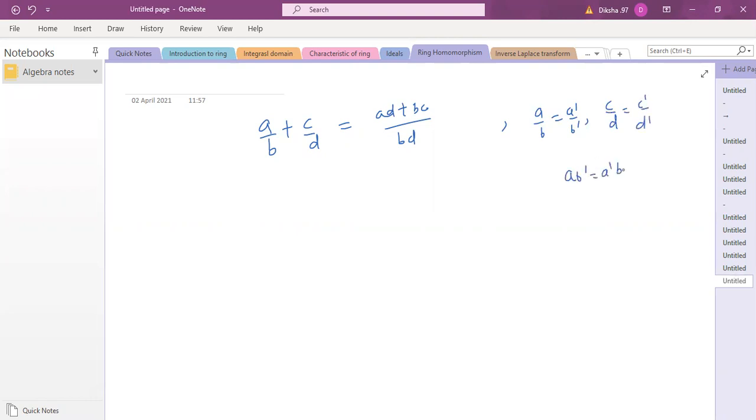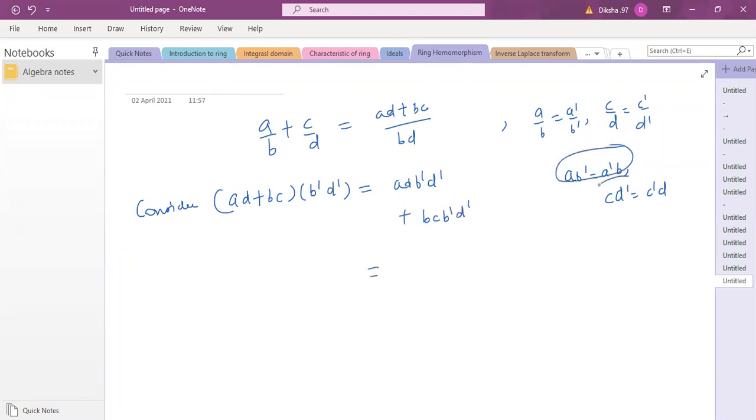So AB dash is A dash B, CD dash is C dash D. If you consider (AD plus BC) into B dash D dash, and you open up the brackets and do the multiplication, what are you going to get? AD B dash D dash plus BC B dash D dash, because somehow I want to use this, right? So I need to have multiplication with B dash and D dash.